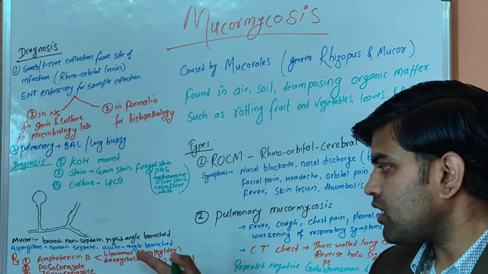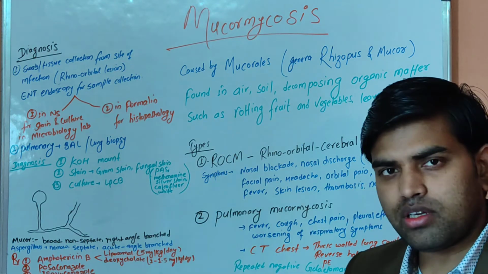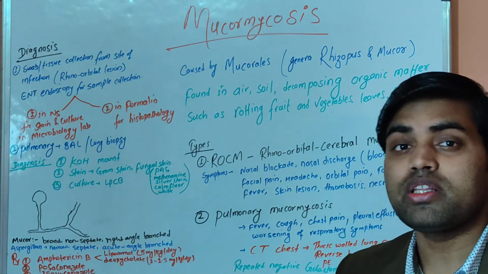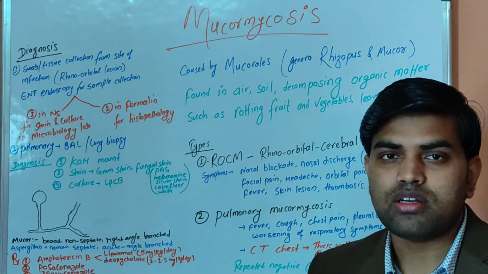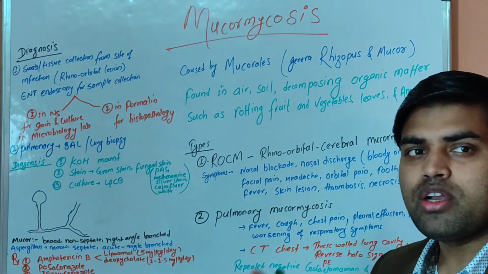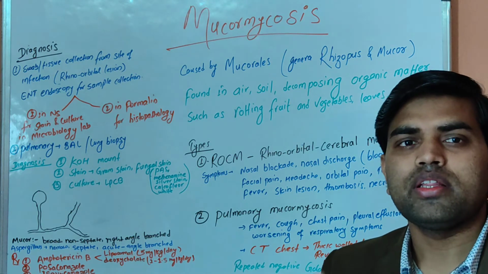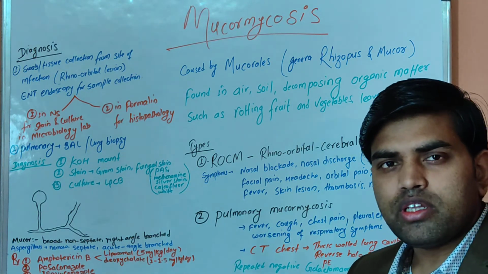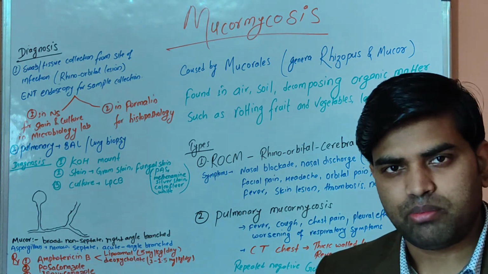The point is that after giving amphotericin B, there will be renal damage and renal tubular acidosis, but they are reversible. You have to know that these are not permanent damage. If you can control the dose of this drug, then these changes can be reversed. They will lead to hypokalemia and magnesium abnormality.